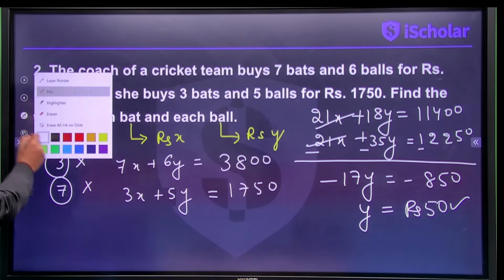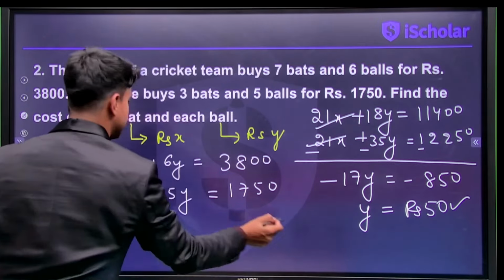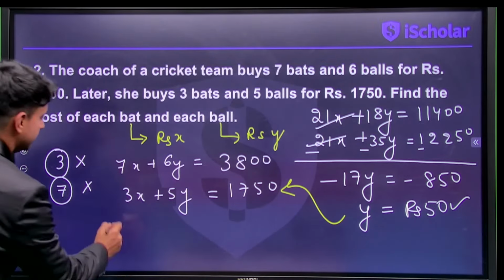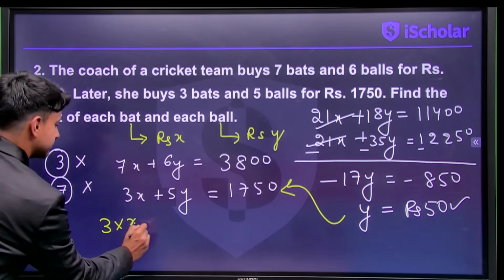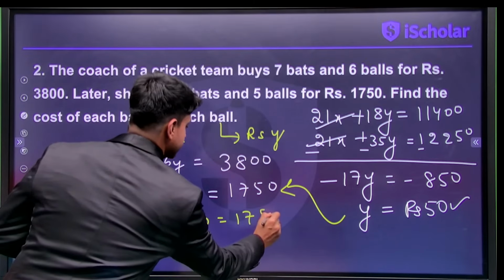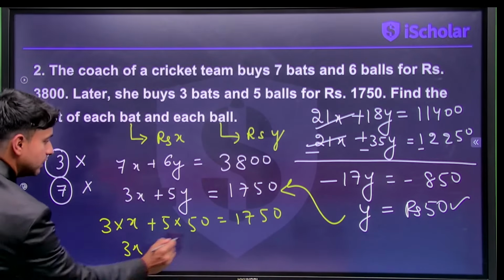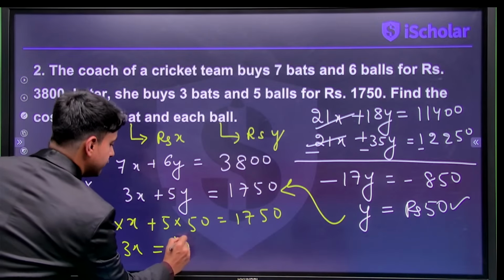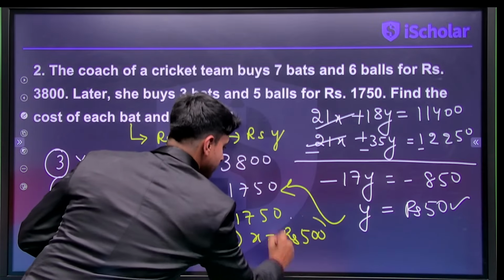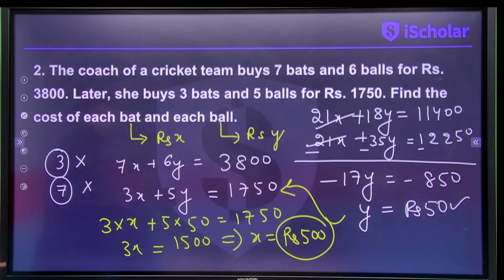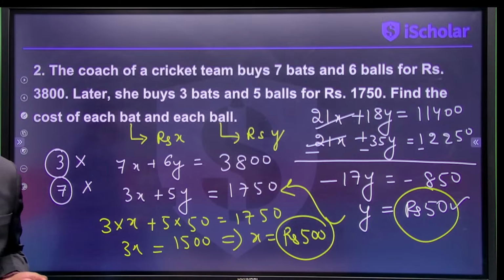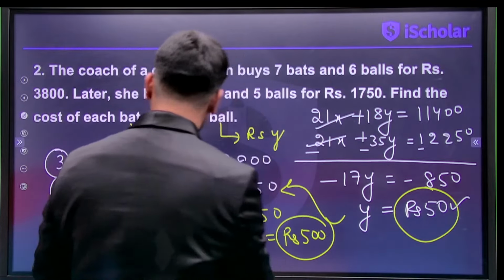Right. Now we can feed this value into this equation, the easiest equation possible. When I put it here, what I'll get is 3 times x plus 5 times y, which is 50. That is equal to 1750, guys. So 3x equals 1750 minus 250, which is 1500, implies x is rupees 500. That means the cost of a bat is 500 and the cost of a ball is 50 rupees, guys. Wonderful.